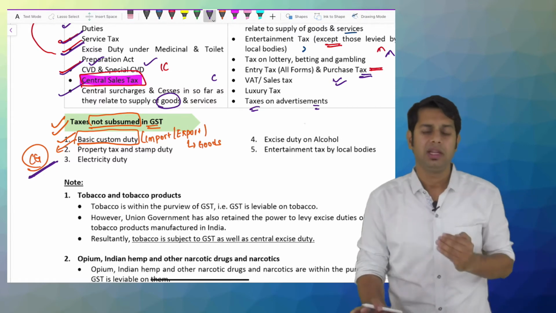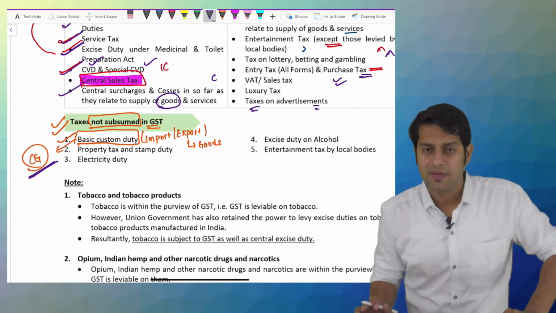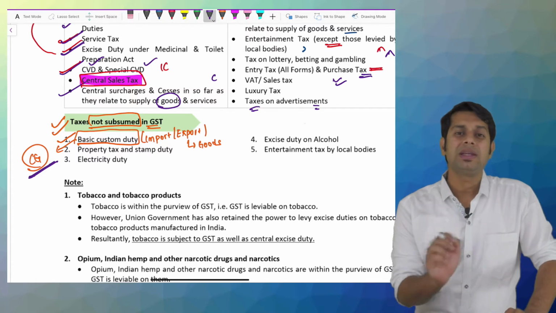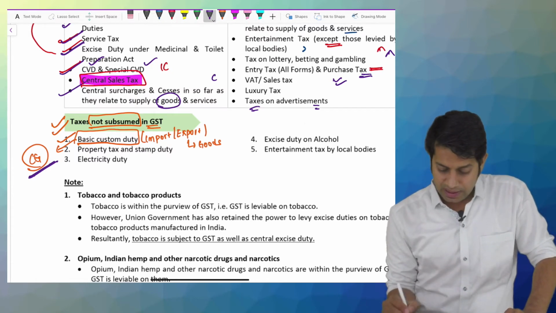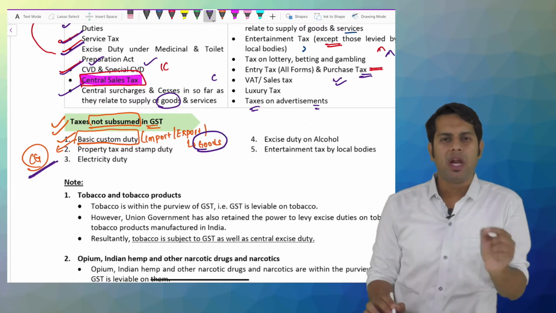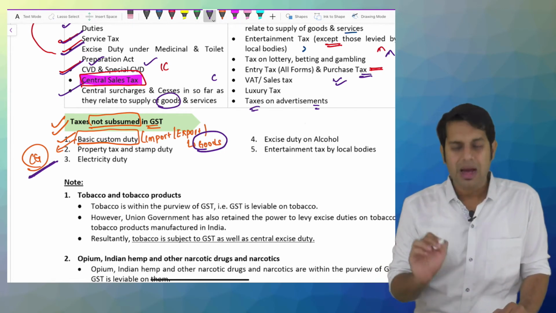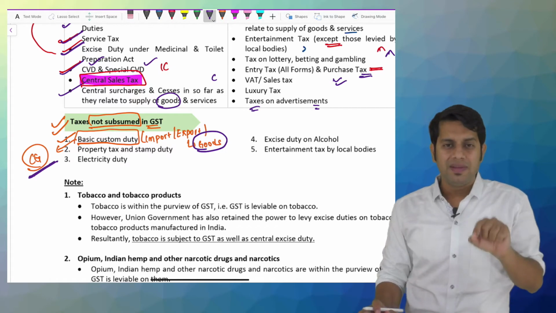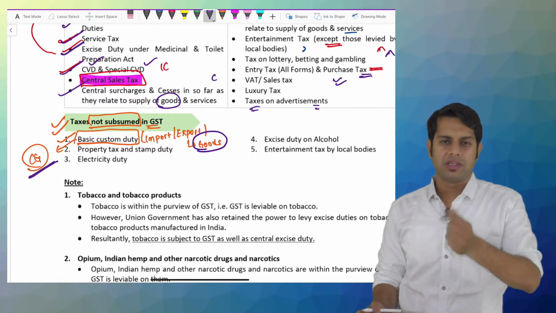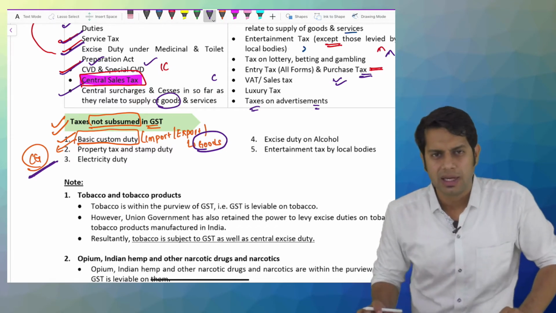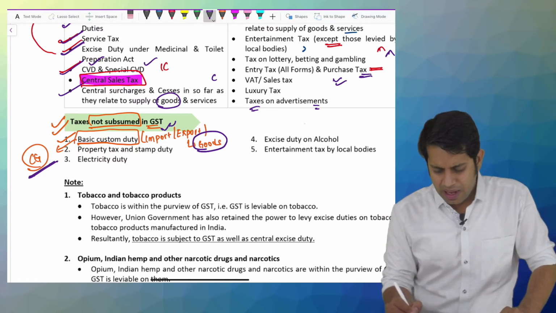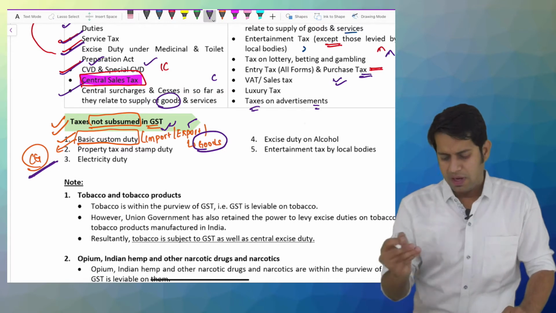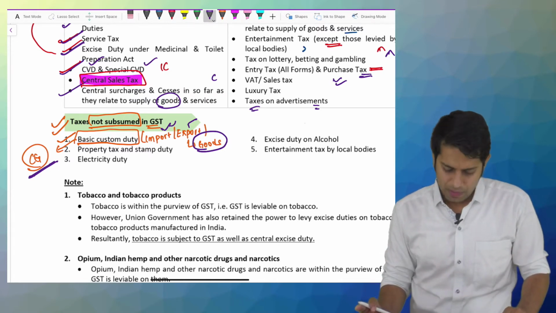If you are importing anything to India or exporting anything from India to a place outside India, the central government will collect something called basic custom duty. It is leviable only on import and export of goods. That tax is not merged with GST, meaning even today, if you import or export anything, you have to pay basic custom duty. Majorly on imports it is applicable. Only on a few products, if you are exporting, basic custom duty is required to be paid.